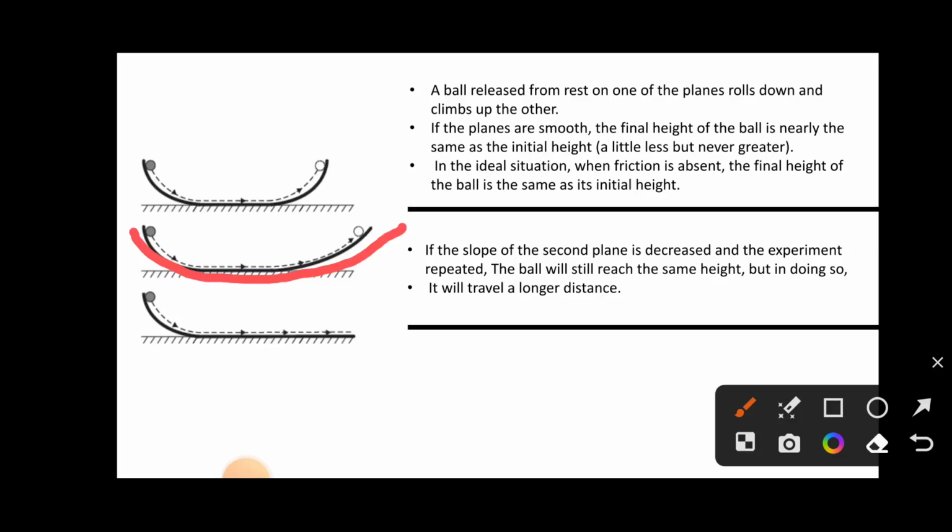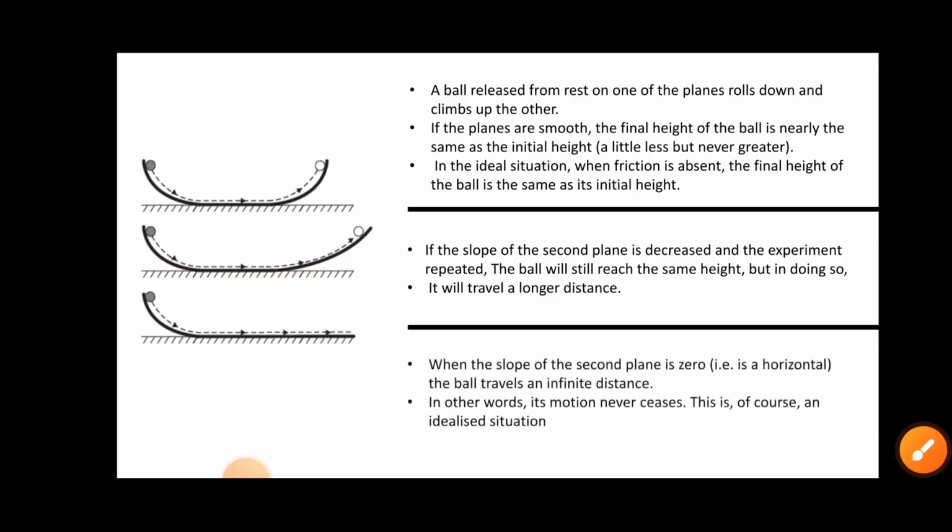Now in the third case, when the slope of the second plane is 0, then the ball travels an infinite distance. The slope being 0 means a horizontal surface. In other words, its motion never ceases. This is of course an ideal situation.